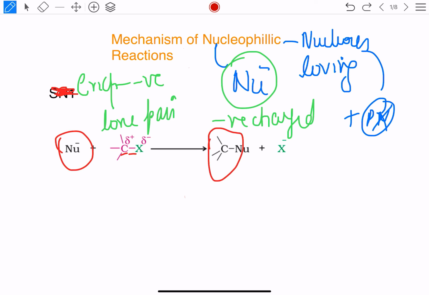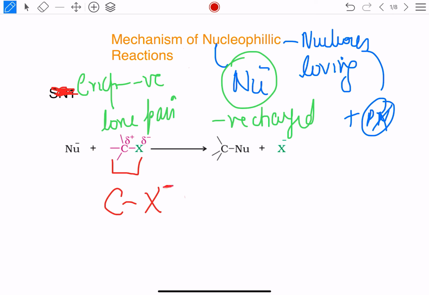Okay, now understanding how this all happens, you should know that in an alkyl halide the carbon is bonded to the halogen, and in this bond between the carbon and halogen, the halogen is much more electronegative than carbon, so it pulls the electrons towards itself and develops a negative charge. If halogen develops a negative charge, then carbon automatically will develop the positive charge.